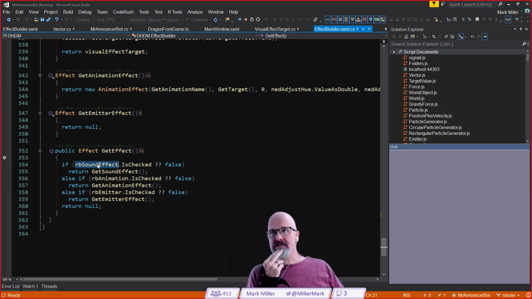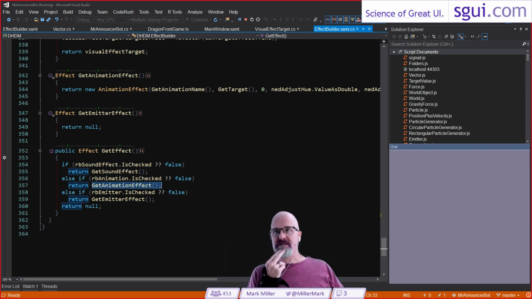I think get effect is this call that I added, and I check to see, is it a sound effect? Then I call get sound effect. Is it an animation? Then I call get animation effect. Is it the emitter, that's the radio button that's checked? Then I call get emitter effect. This is empty right now. It's right up here. It just returns null.